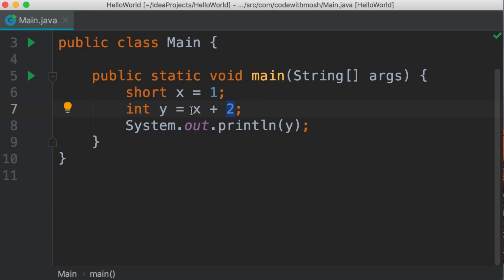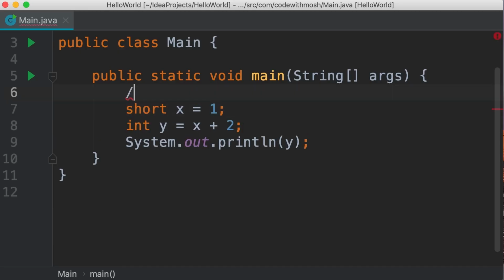Right? So when this piece of code is going to get executed, this is what's going to happen. First, Java looks at the value in this variable. It's 1, right? It's going to allocate another variable, an anonymous variable somewhere in memory. We don't know where that is. We don't know the name of that variable. It doesn't have a name. It's anonymous. That variable is going to be an integer. Then Java is going to copy the value of x into that memory space, and then it will add these two numbers together. This is what we call implicit casting.